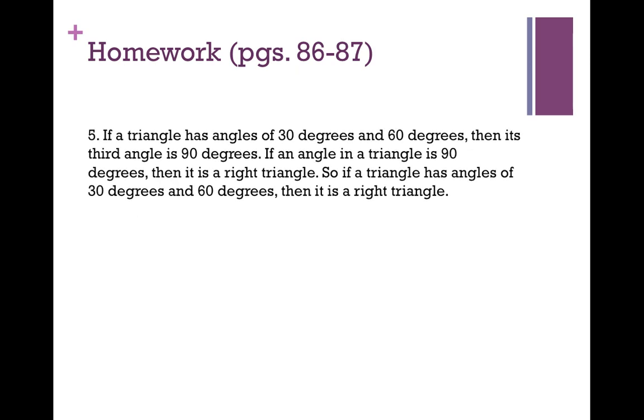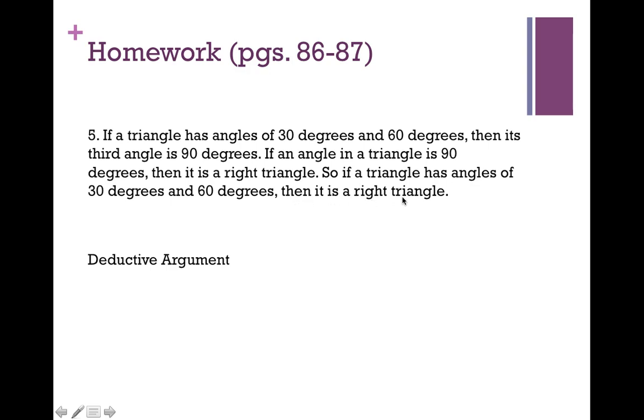Number 5, if a triangle has angles of 30 degrees and 60 degrees, then its third angle is 90 degrees. If a triangle is 90 degrees, then it is a right triangle. So if a triangle has angles of 30 degrees and 60 degrees, then it is a right triangle. This is a deductive argument. Notice that in this argument, the conclusion contains terms that are entirely expressed in the two premises. Right here, if a triangle has angles of 30 degrees and 60 degrees, is the exact same phrase that appears in the subject term of the first premise.